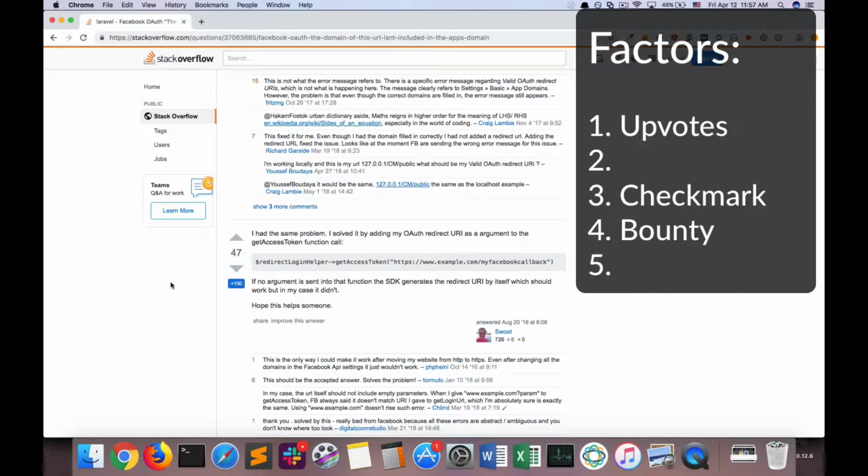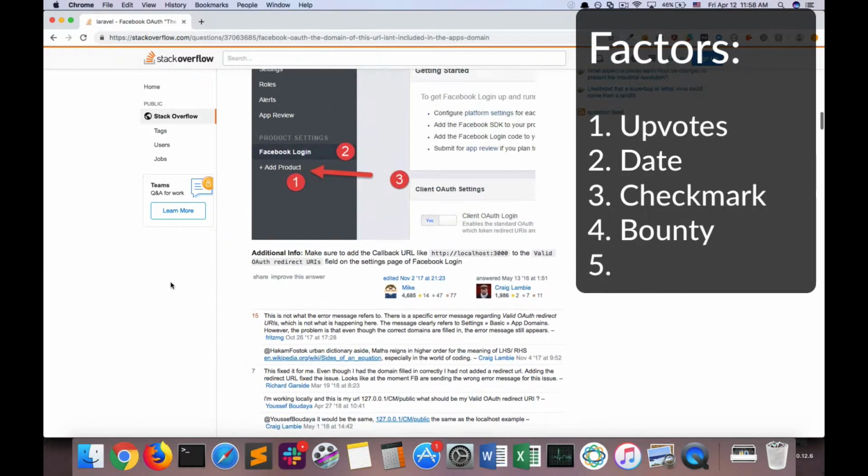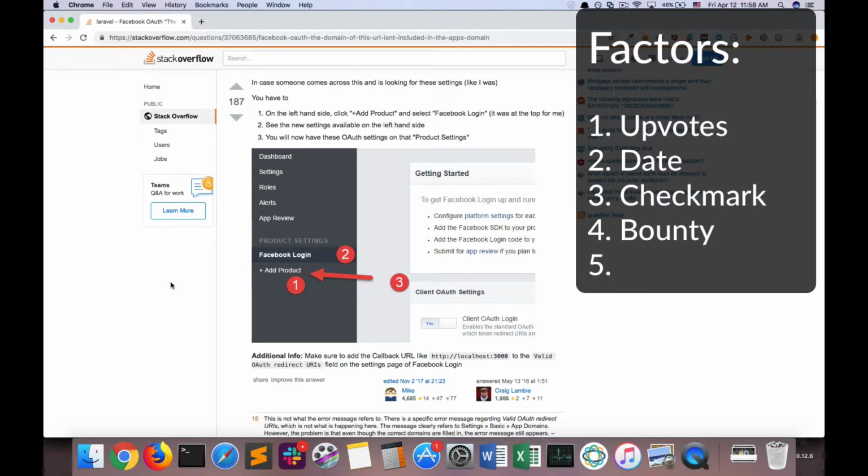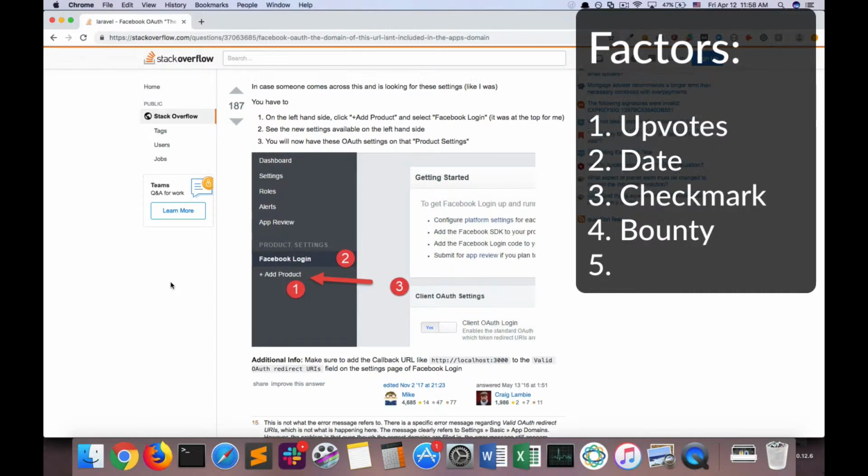Now, let's talk about another important factor, which is the date of the answer. It is possible that, say, this second answer that received 187 upvotes worked for many people at the time that it was answered. But maybe since technology changes so quickly, perhaps this answer is now out of date. So let's look at the dates at which these answers were provided. Maybe we'll start with the first one.